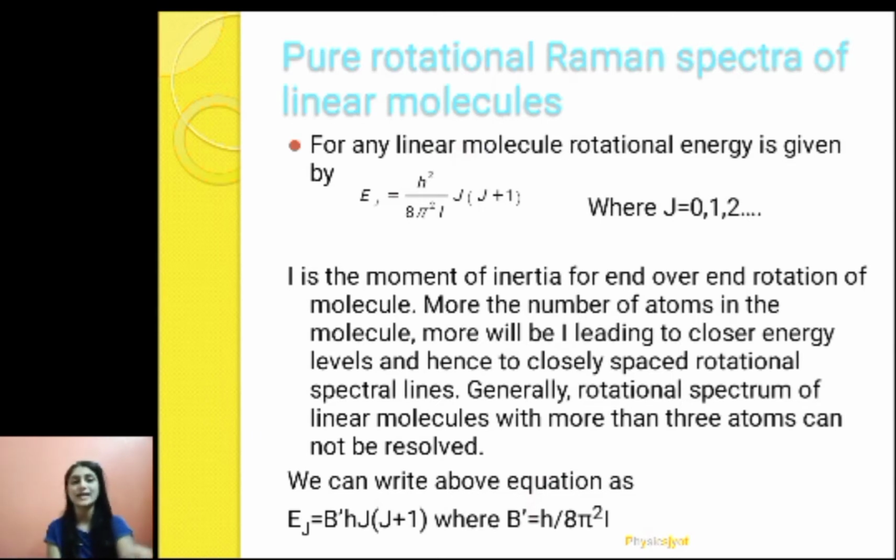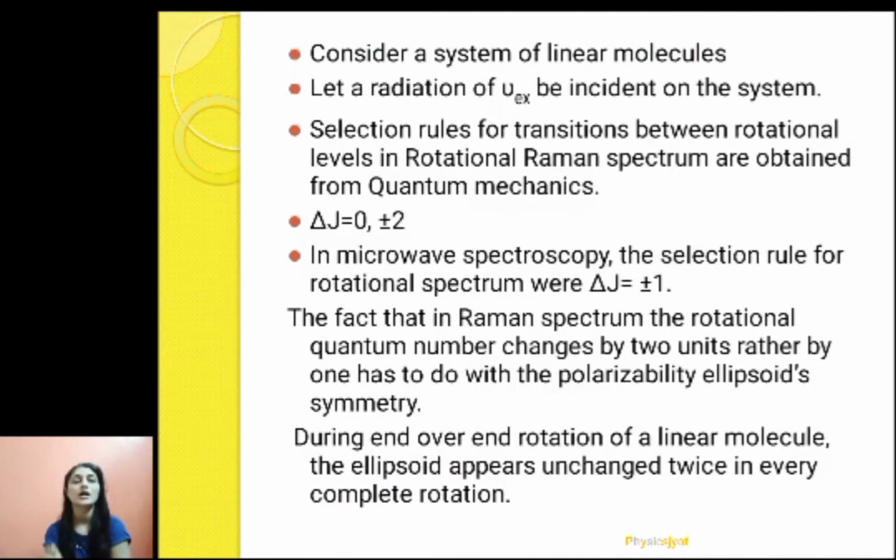So I can write the same expression as Ej equals B dash h into J into J plus 1, where B dash is h upon 8 pi square I. I have just substituted B dash for h upon 8 pi square I. Now let us consider a system of linear molecules, and we are using radiation of frequency nu excitation, which will be incident on this system of linear molecules.